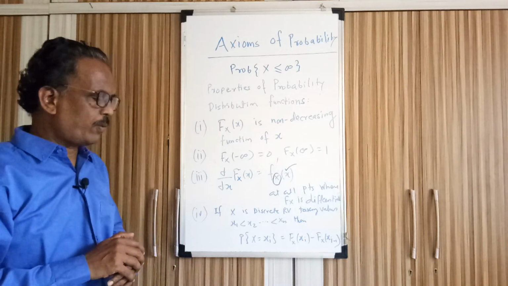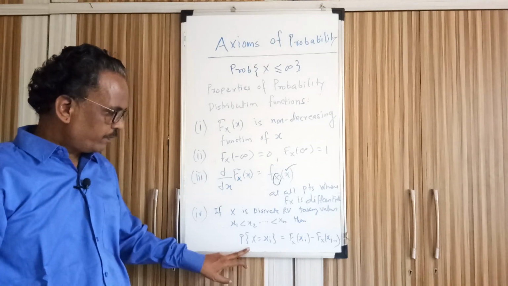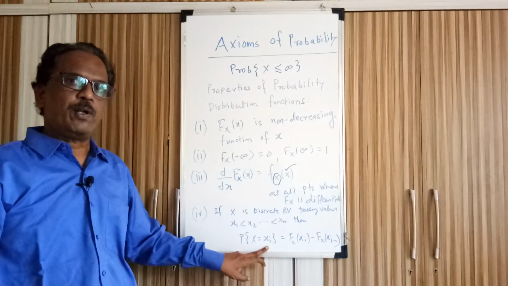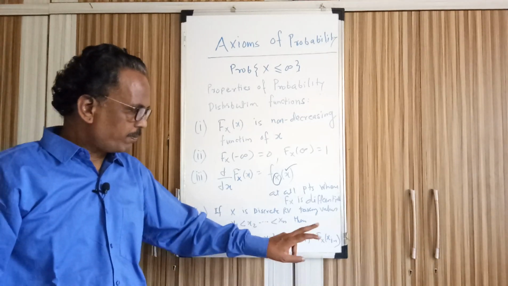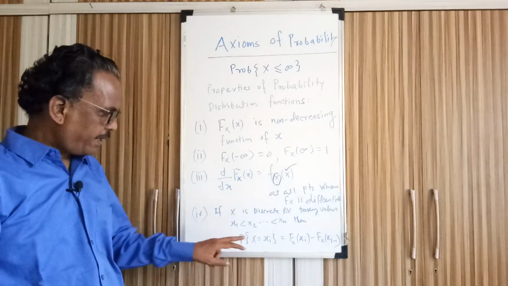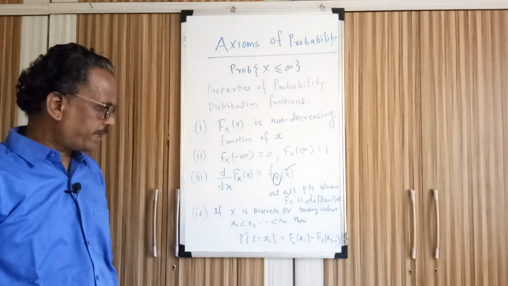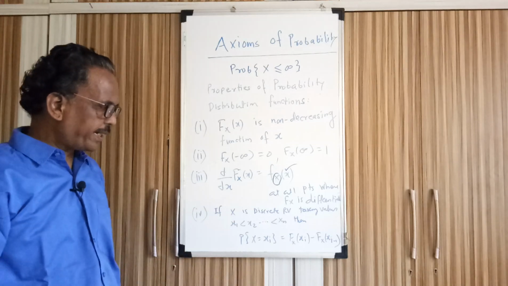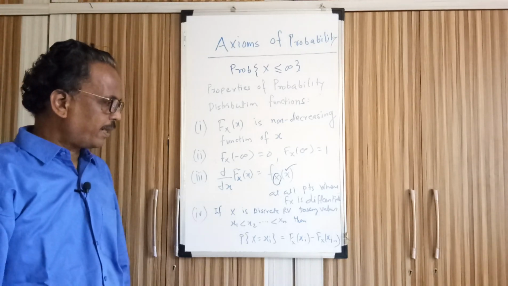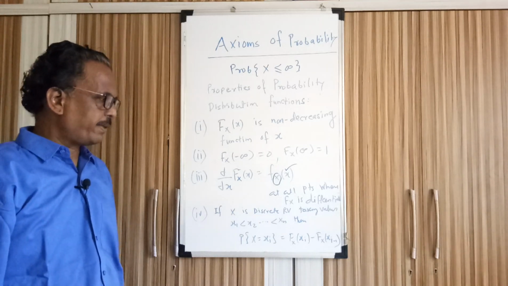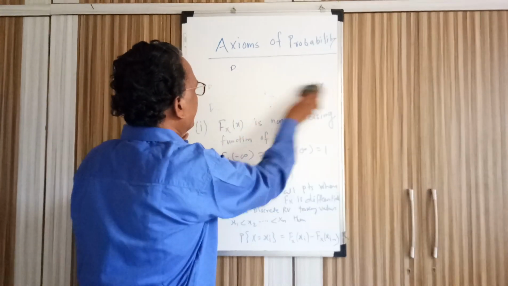If you want to find the probability that the random variable takes a particular value xi, it can be obtained by taking the difference of the distribution function evaluated at xi minus the distribution function evaluated at x(i-1). So the probability at the particular instant X equal to xi, if the random variable is discrete, is the distribution function with X less than or equal to xi minus the distribution function with X less than or equal to x(i-1), which you can see, if you expand this, you will get in terms of the density function.